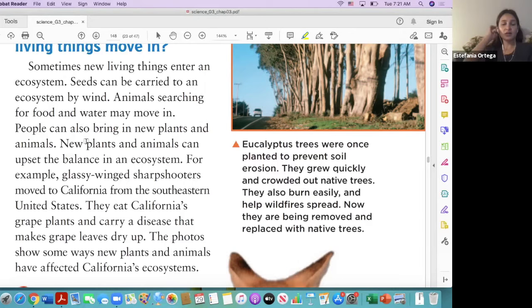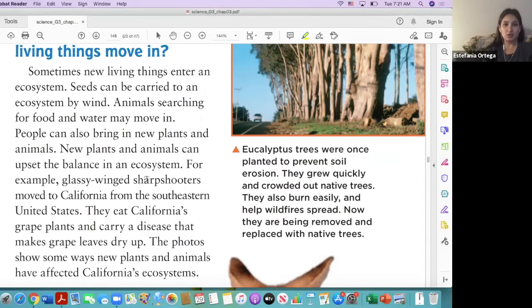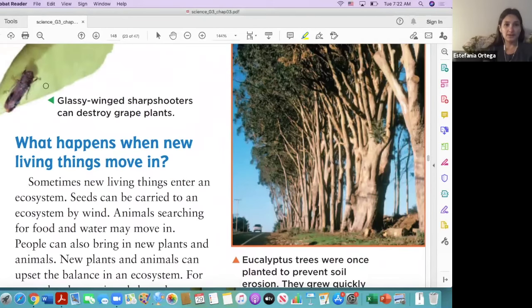So whenever someone or something brings something different to an ecosystem, in this case, they brought a little seed, right? They brought a glassy-winged sharpshooter. So there are these right here. So this little insect, either somebody brought it or by itself, it just moved to another place.